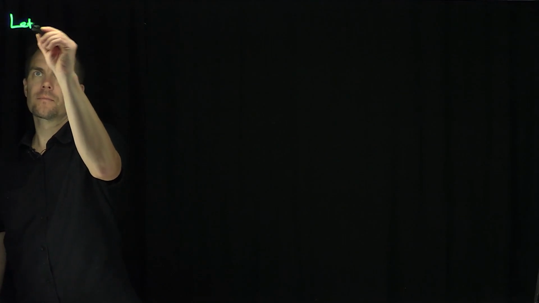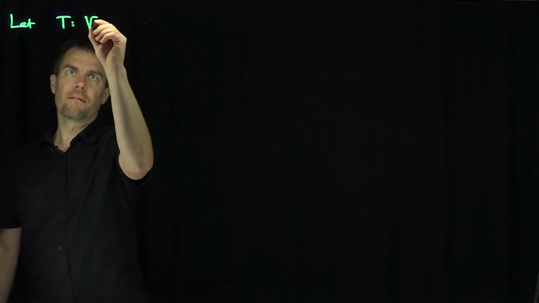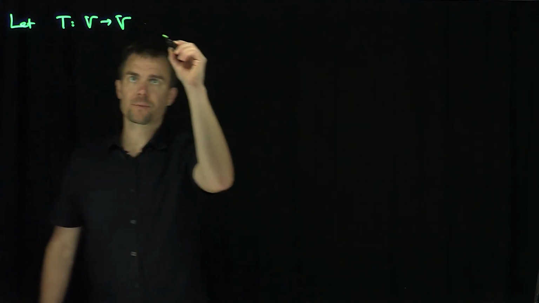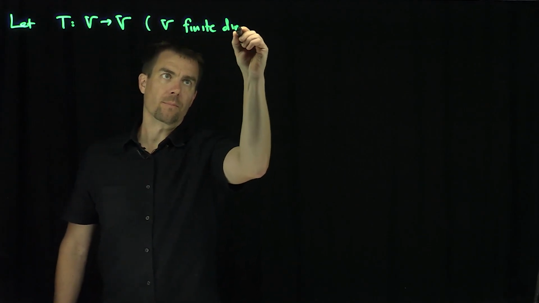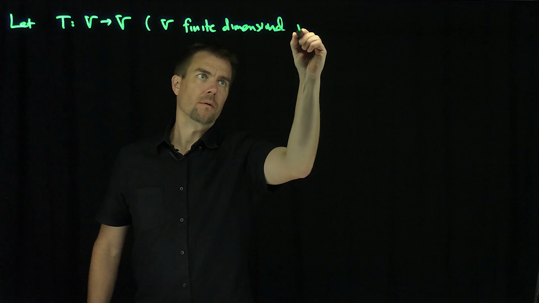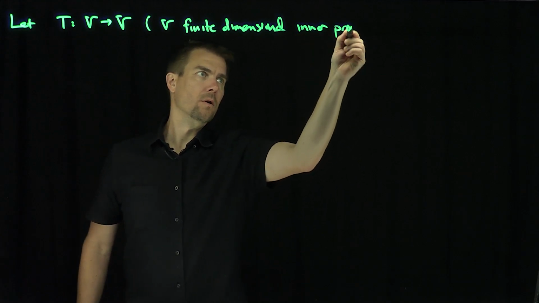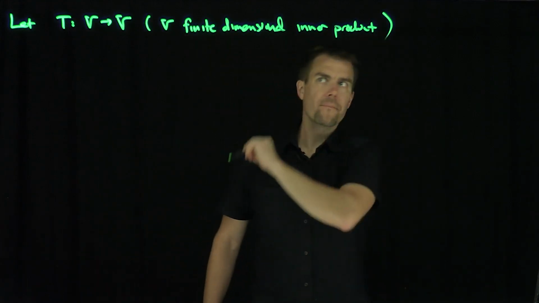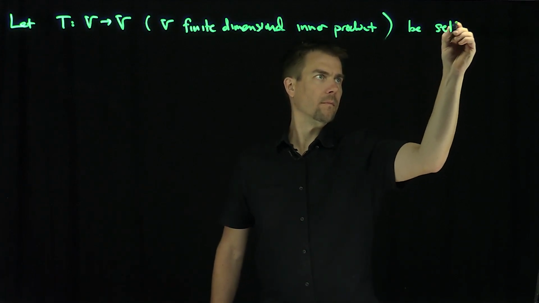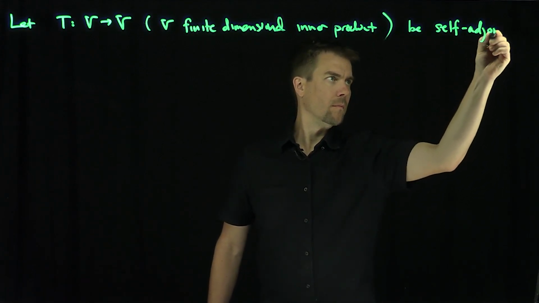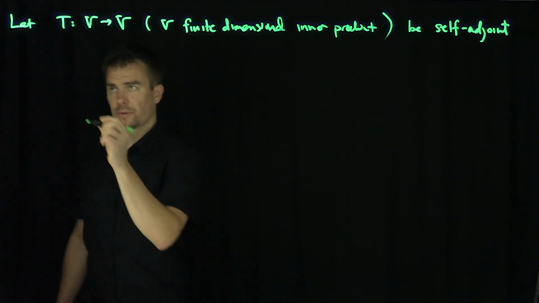Hello students, in this video we begin our discussion of positive definite or positive semi-definite matrices or operators. Let T map a finite dimensional vector space into a finite dimensional vector space V. So here V is a finite dimensional inner product space. Let's assume it's a real inner product space too, okay? All right, let T be self-adjoint. In other words, T is equal to T star.